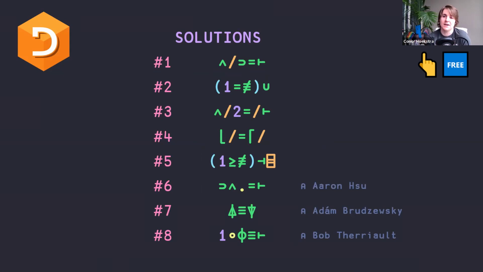Roger Hui, who is the co-implementer or primary implementer of the J programming language, in the chat basically called out number 7, which, what it's doing is, you can think of the triangles up and down as sorts. They're not actual sorts, though. They just provide you the list of indices of what would be a sorted list. So if you check whether the sorted indices of your list are equal when you do basically a reverse sort and a normal sort, the only condition that returns true for is that all the elements are the same value. And that was previously, before Roger said it in the chat, provided by Adam.